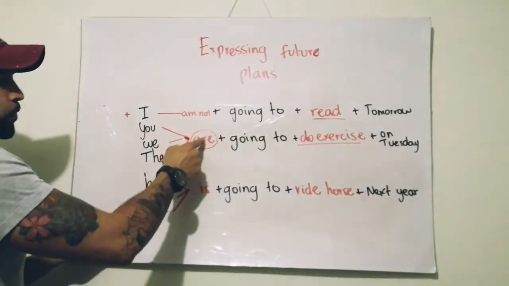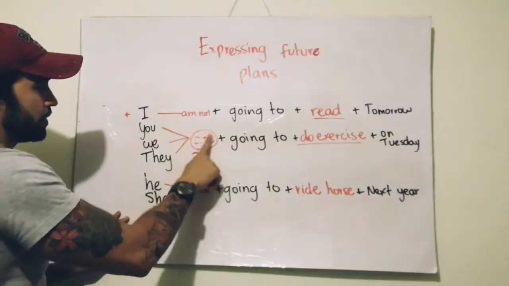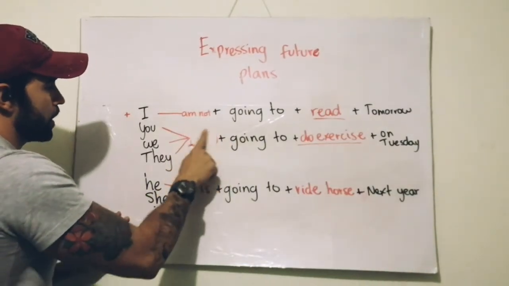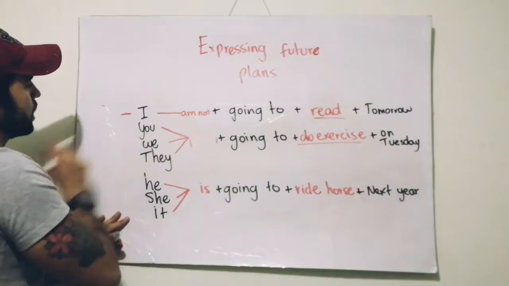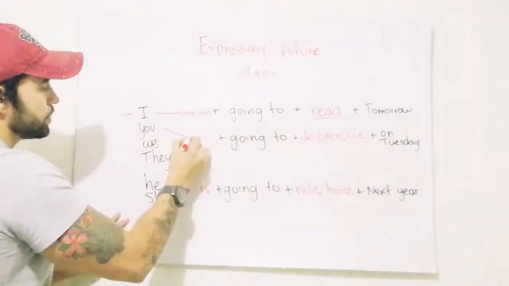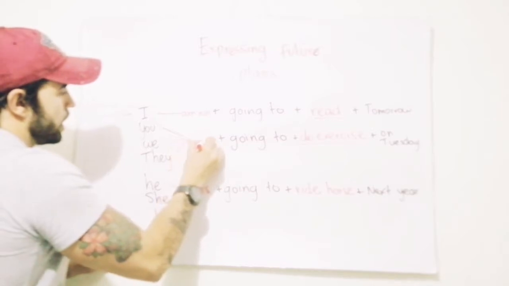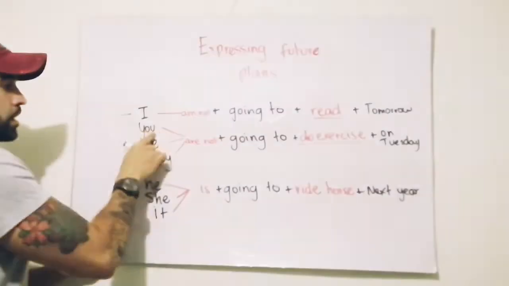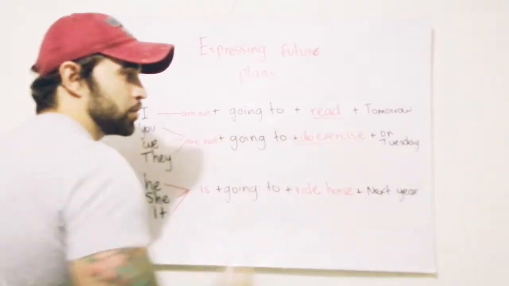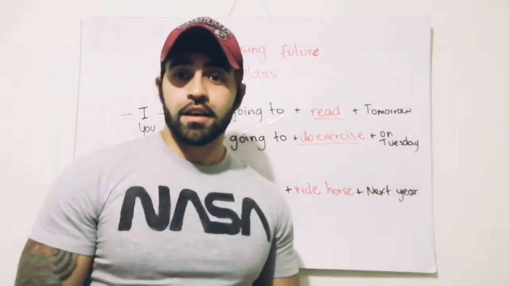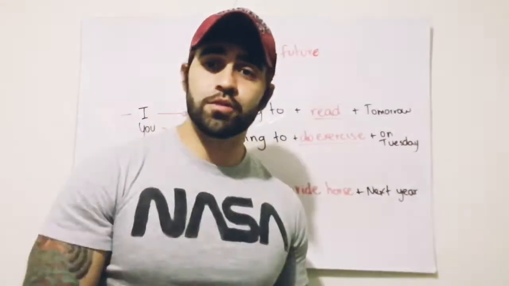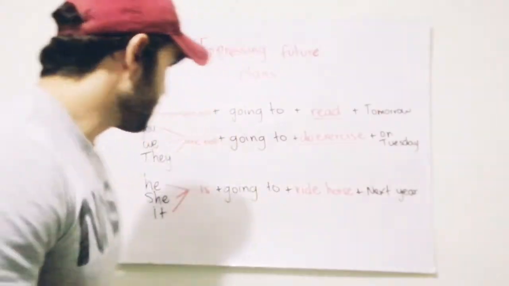Now, if we want to make this negative, yes, the only thing that we have to do is to change this and say, are not. So you say, you are not going to do exercise on Tuesday. So you're not going to do exercise on Tuesday, right?